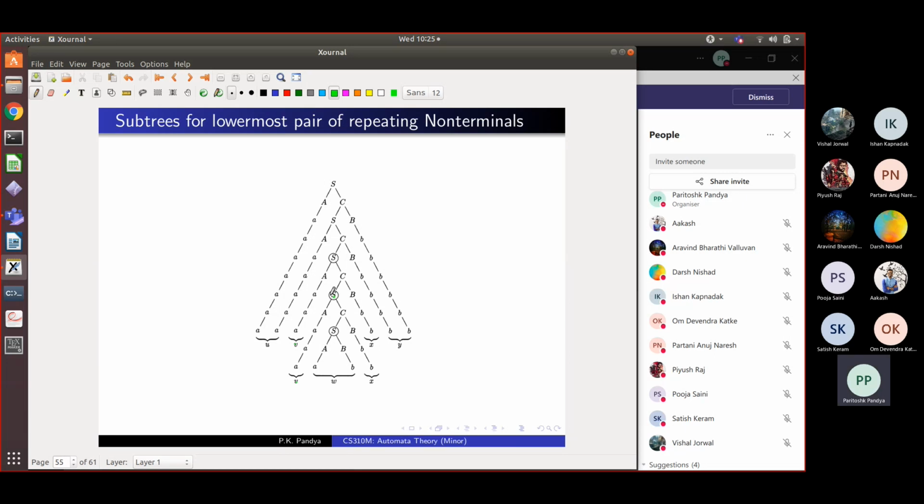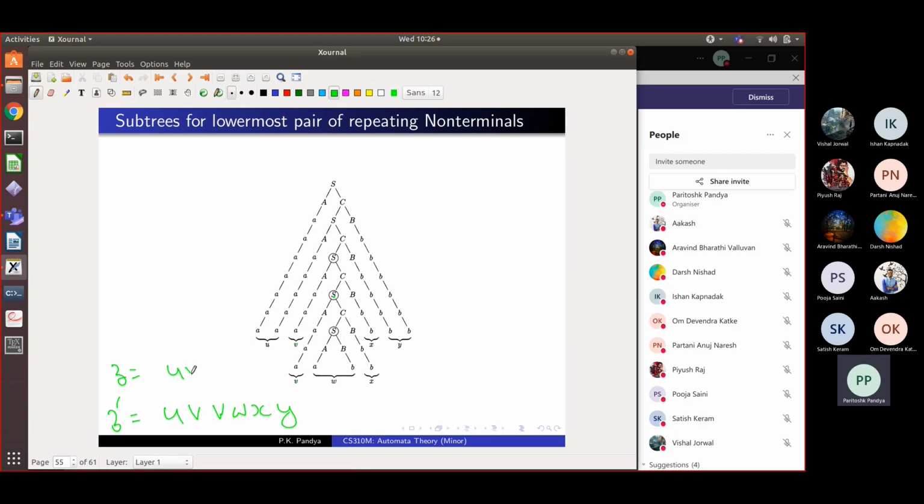Where it was deriving only W, now it is going to derive this pumped string VWX. So instead of deriving W, I can derive VWX, right? So my new string is going to be U, V, then another V, W, X, Y. This is my Z prime that my new tree is deriving.